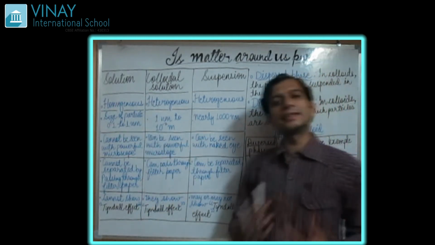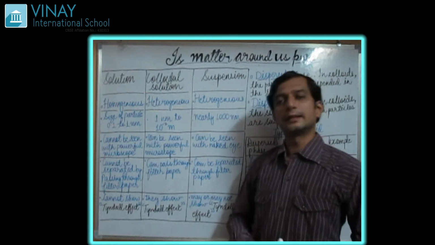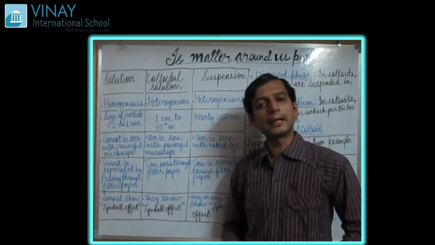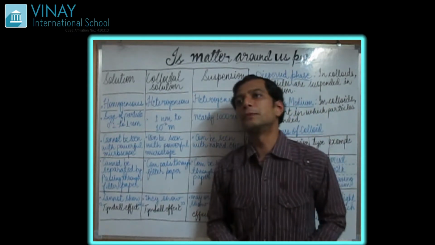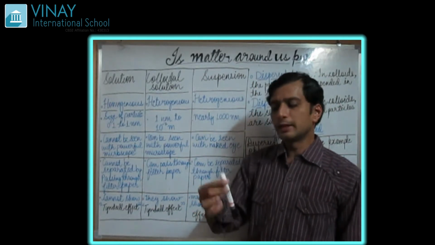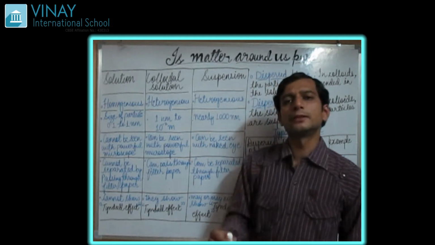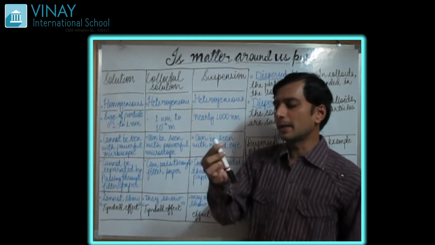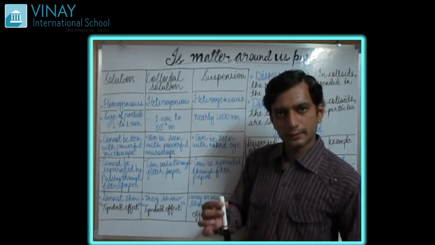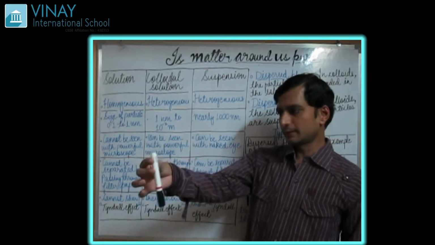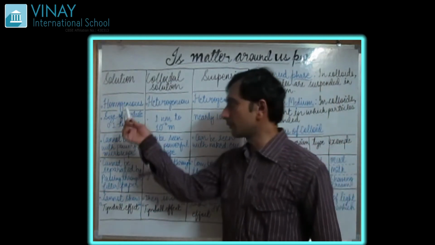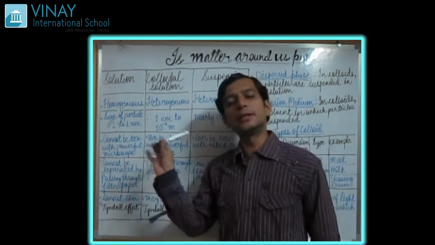If you talk about homogeneous mixture, that is nothing but a mixture that has uniform composition. The mixture is made up of different types of substances or particles. If these substances have different types of particles, when they are added together, they will show a uniform composition. What is uniform composition? If you observe from any side, if you observe from the top, you will see that it is a solution of water. If you observe from the front, you will see that it is a solution of water, and it will be seen uniform.